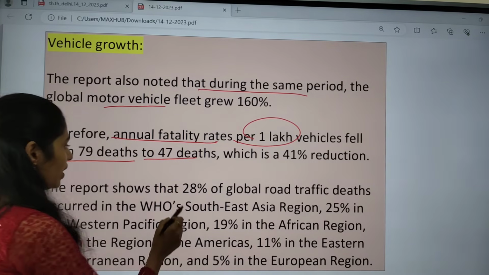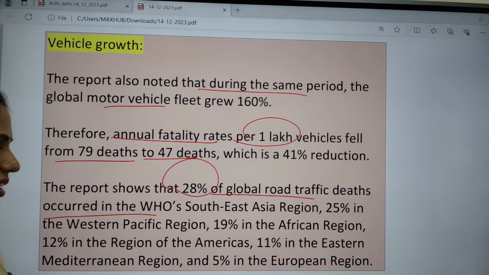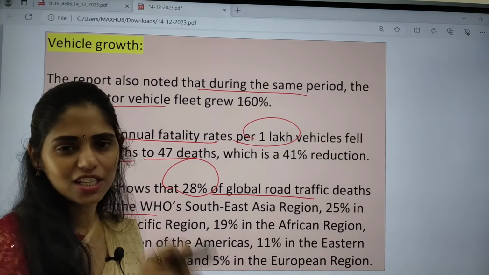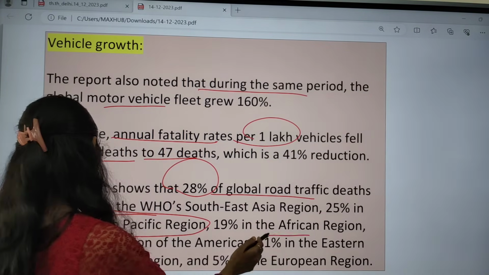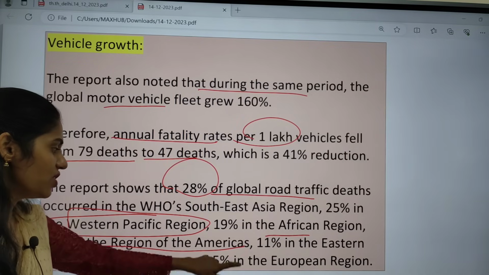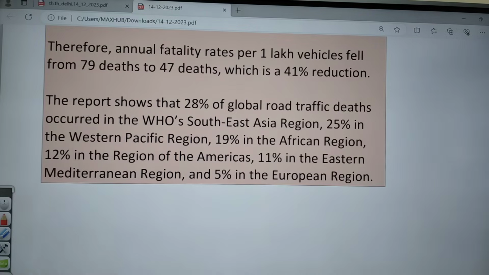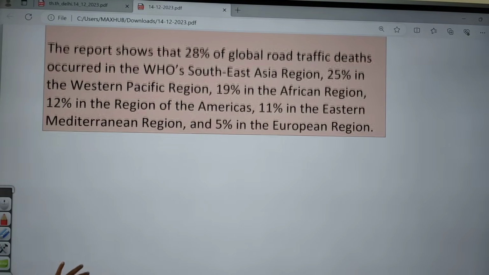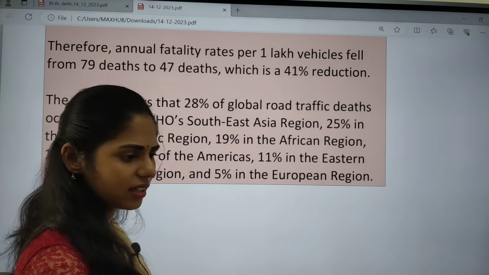The report shows that 28% of global road traffic deaths occurred in the WHO Southeast Asian region. In the Southeast Asian region there is an increase in deaths, and 25% of deaths in the Western Pacific region, 19% in the African region, 12% in the region of the Americas, 11% in the Eastern Mediterranean region, and just 5% in the European region. So you can understand that in the South Asian region there is a high number of deaths compared to the European region. And this is about this topic, and these are the very important articles that appear in today's Hindu newspaper.